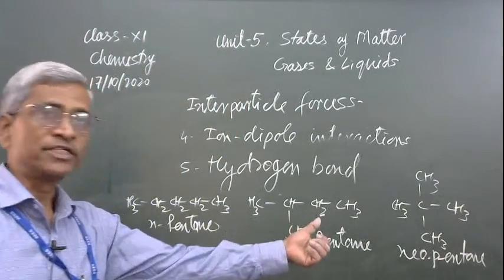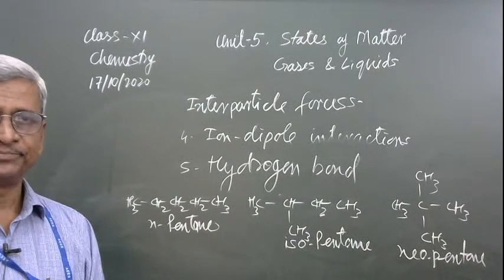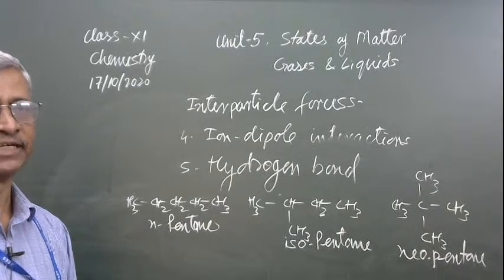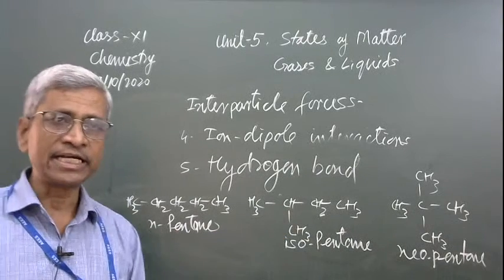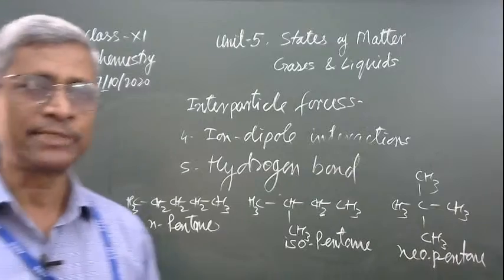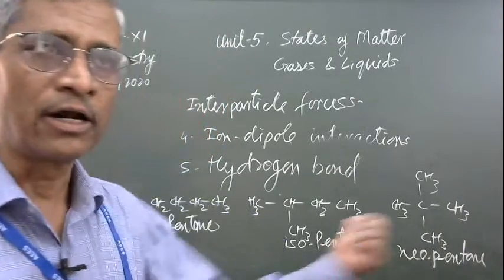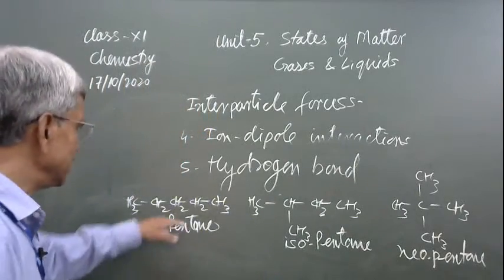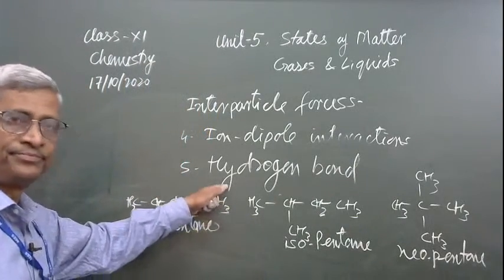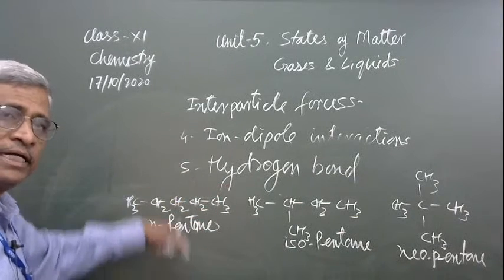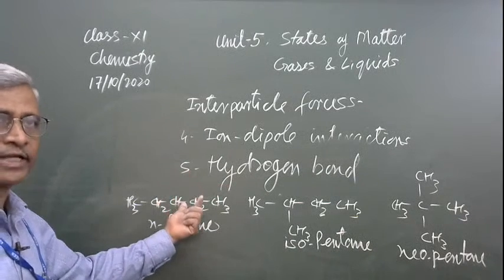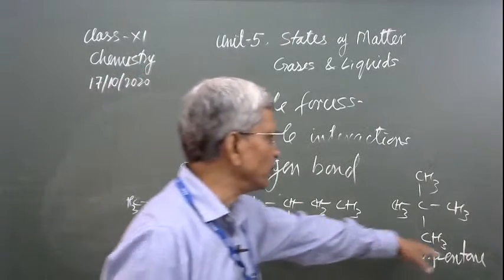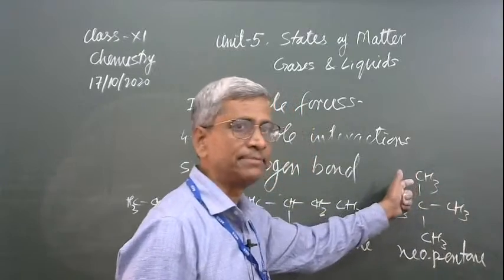Their boiling points are different. They are in liquid state, but their boiling points are very different. Out of these 3, which has the highest boiling point, first one or last one, and why? The reason: here the surface area is large, therefore the intermolecular attraction is maximum in this case, and here it changes into a spherical shape.